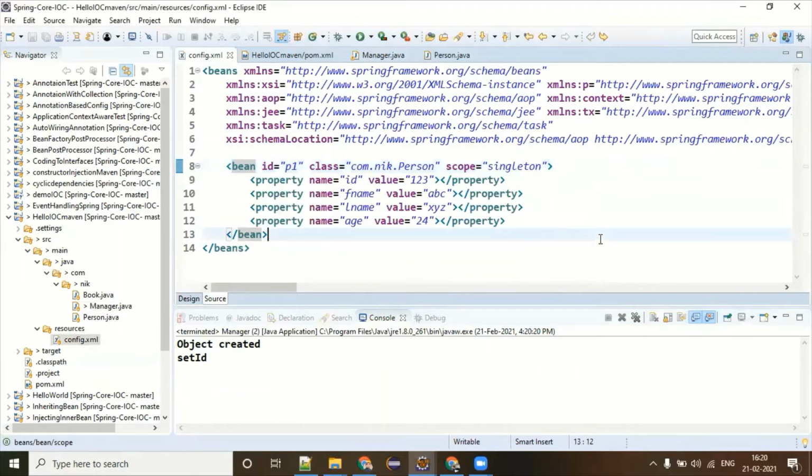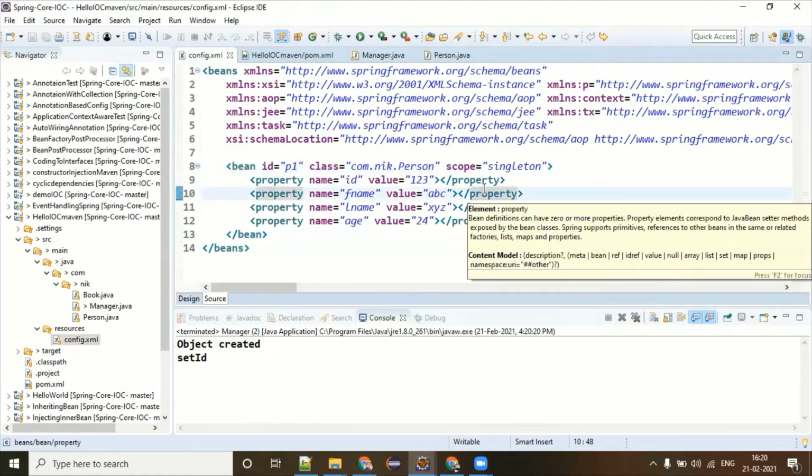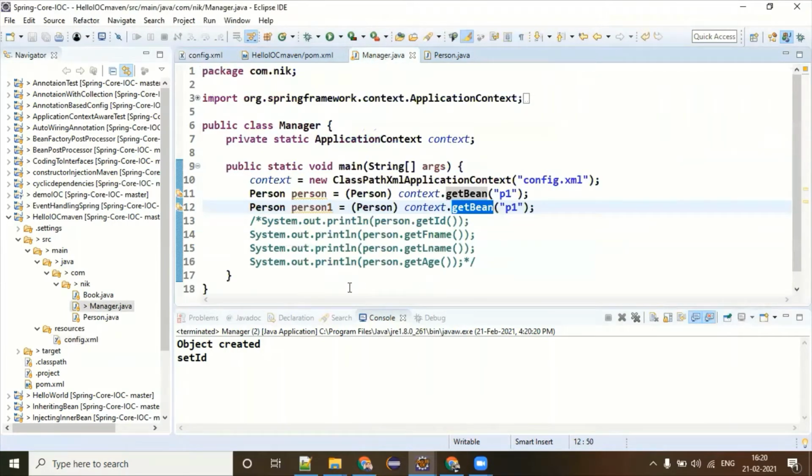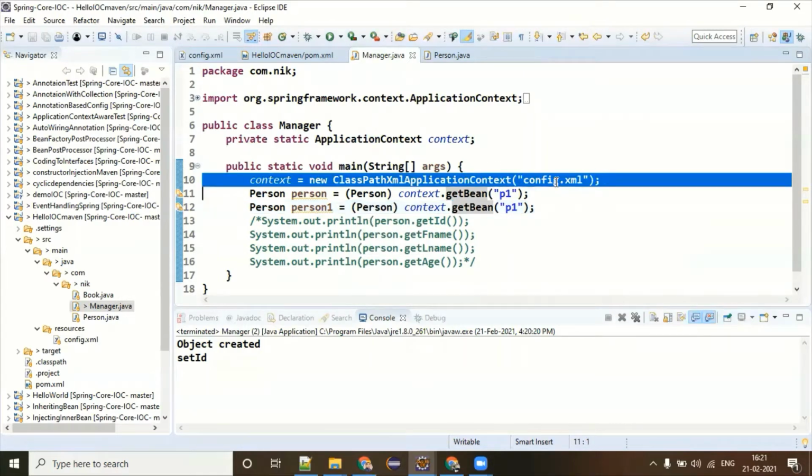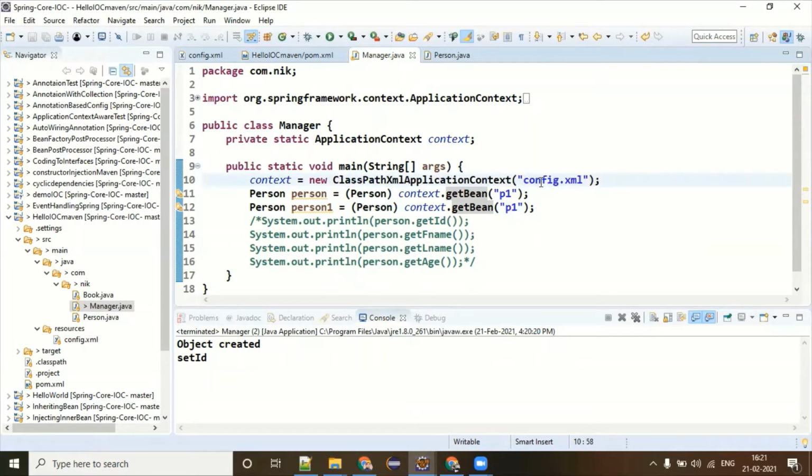But prototype is a different story. Prototype is the one where every time you call the getWin method, an object of the person class is going to be created. Now you must be wondering where we can use singleton and where we can use prototype, right? Singleton is something which is the default, as I told you. And since it is a single instance, it also makes sense to create the object while loading the application itself. Ask me why? It's performance. Object creation is a costly operation.